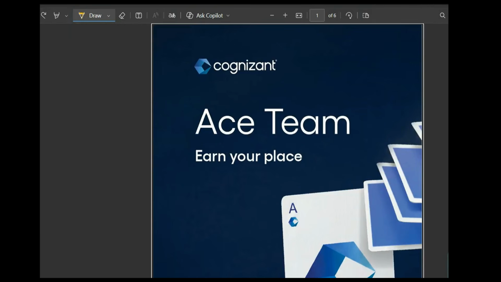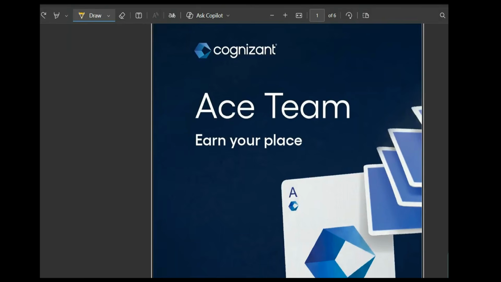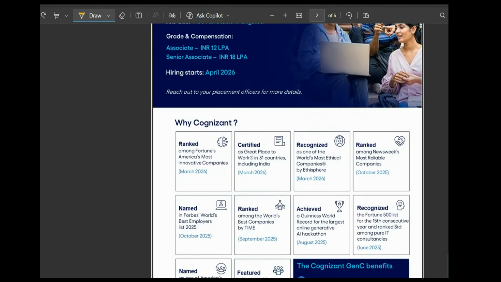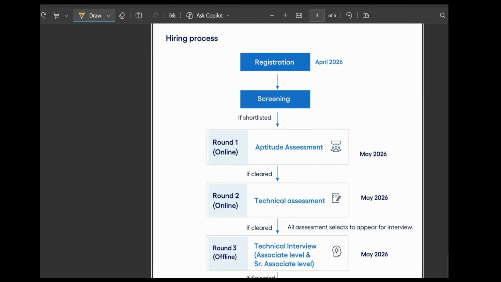Okay, and the selection process for this is registration, screening, aptitude, technical assessment, and then technical interview.